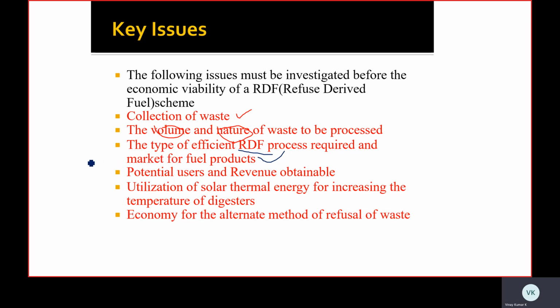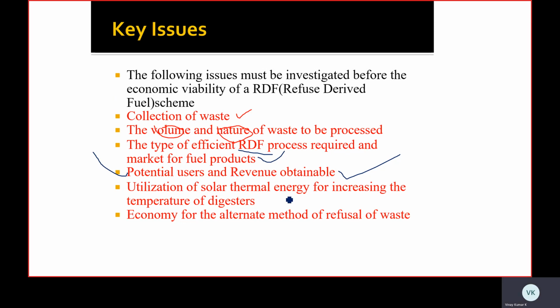But today's generation needs to make sure that the fuel produced from waste is also good for vehicles. The potential users and revenue obtainable: the total number of users generating heat energy from waste materials, and the amount of revenue generated by the recycling of waste.